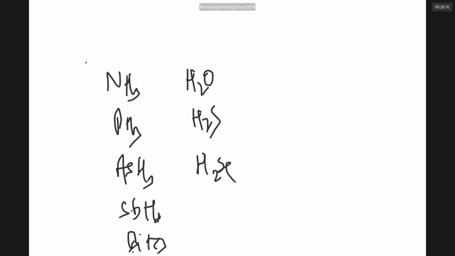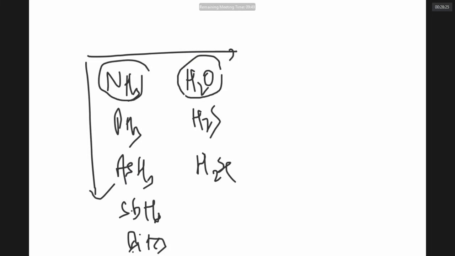From top to bottom, the basic nature is decreasing. From left to right also, basic nature is decreasing. It means ammonia is a better base than water. Water is a better base than HF. This is a comparative study of the hydrides of 15th, 16th, and 17th groups.